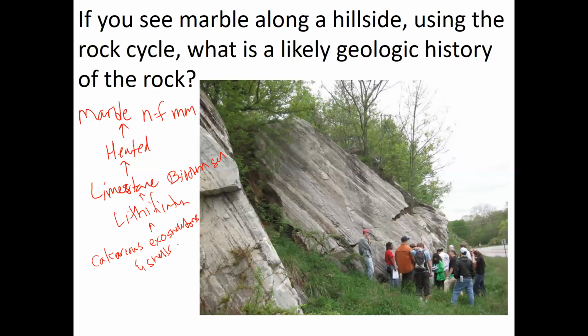This is probably an ocean. So this is an ocean in which calcareous exoskeletons and shells were deposited. They were lithified into limestone. And then that limestone is exposed to large amounts of heat and is metamorphosed into marble. So by knowing how this rock marble forms, we can put together some idea of what happened in this area, right? And that it once was an ocean.